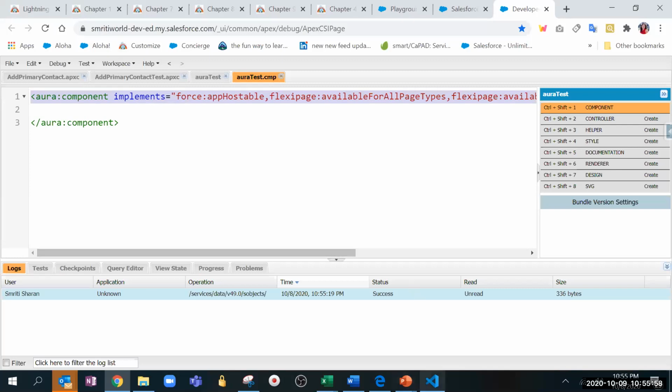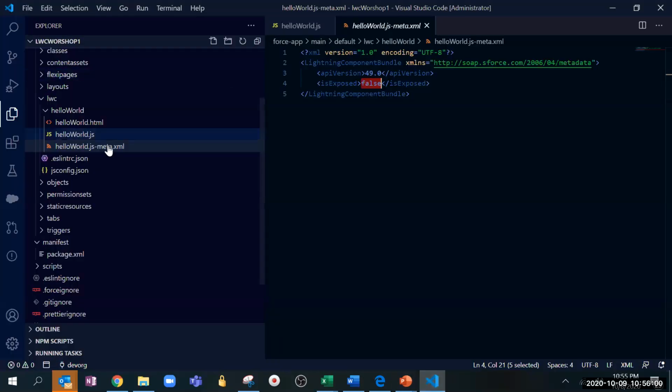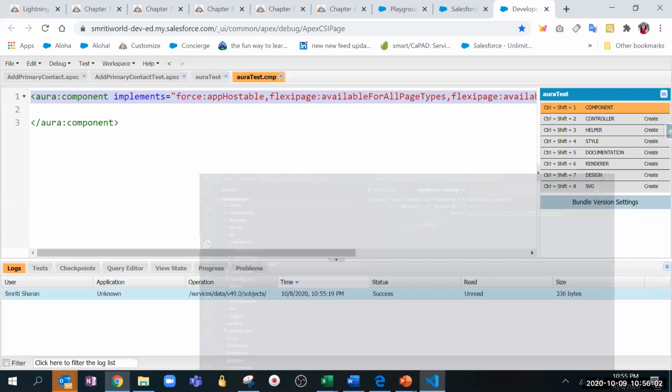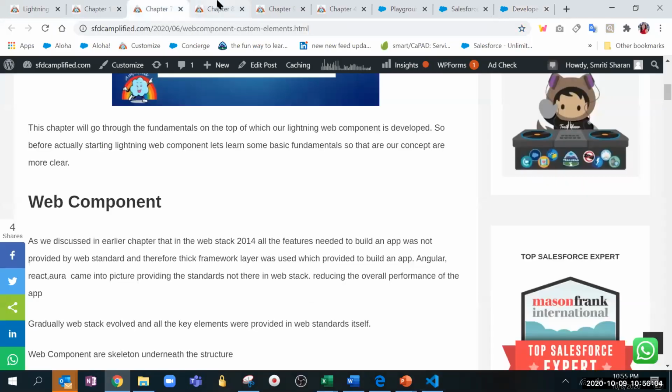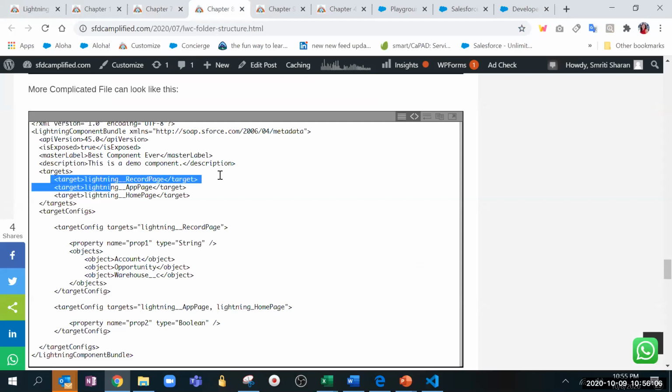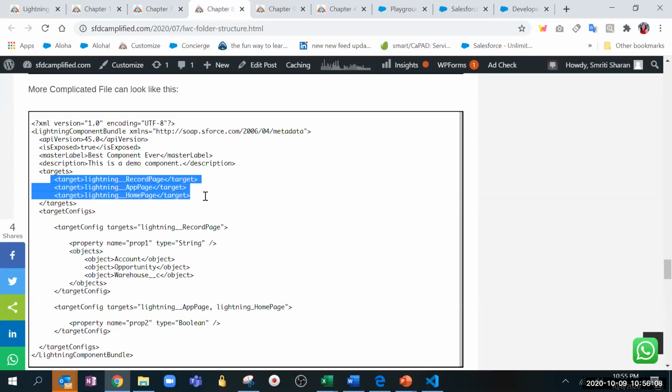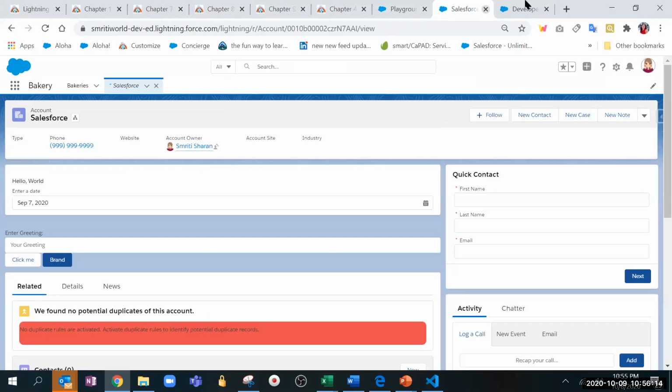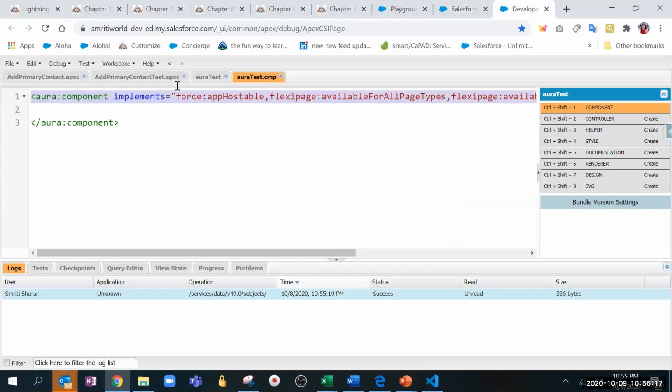Same way, in the meta XML file, we are putting targets here: record page, home page, app page. This does the same thing. The way of writing in Aura is different, but it is the same. Now is it clear to you?